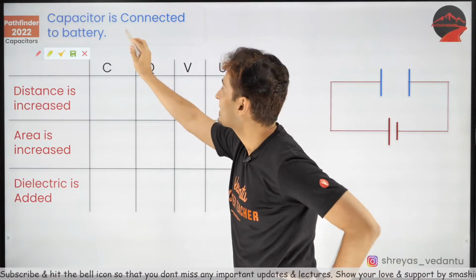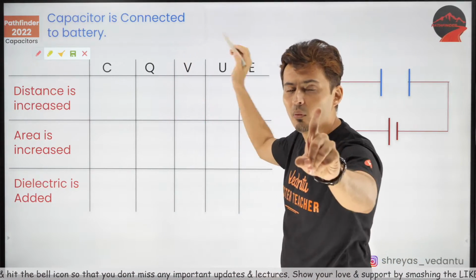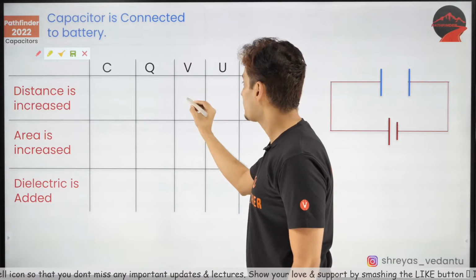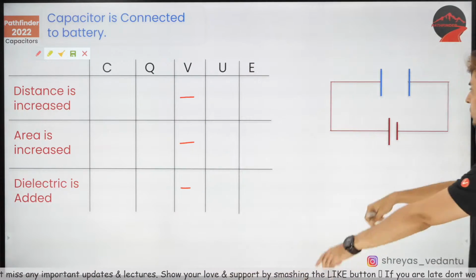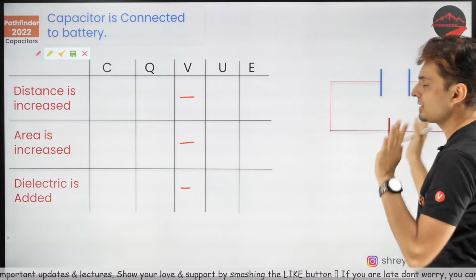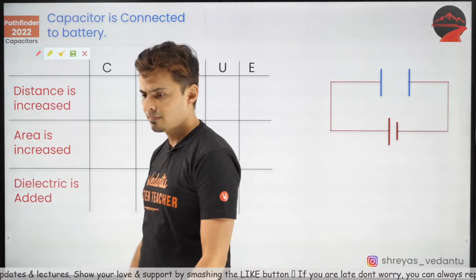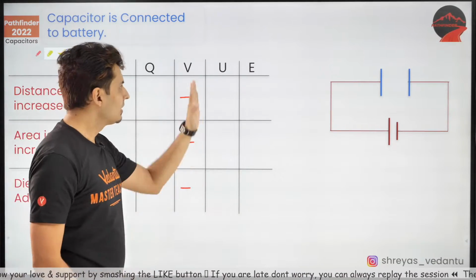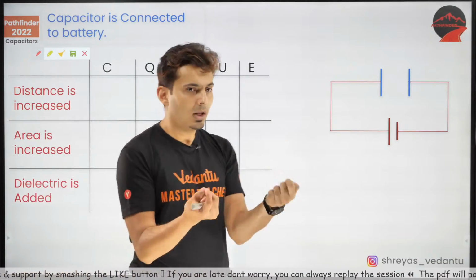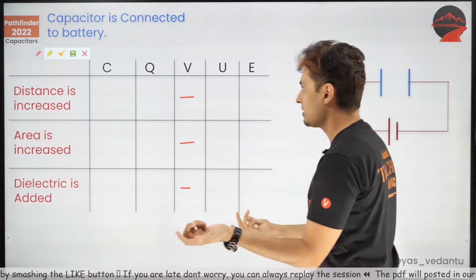First thing, because it is connected to a battery, I think what will remain constant is the voltage. So this will not change. No matter what you do, the potential difference will remain the same. Everybody gets this? Yep, I hope this is clear. The voltage will remain the same because the battery is the same. Nothing can change the voltage difference.